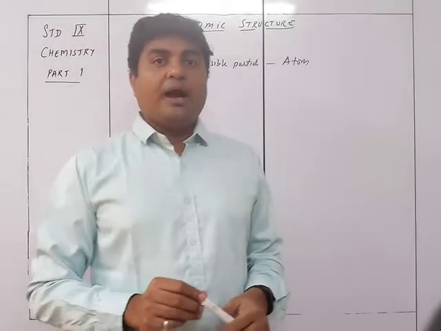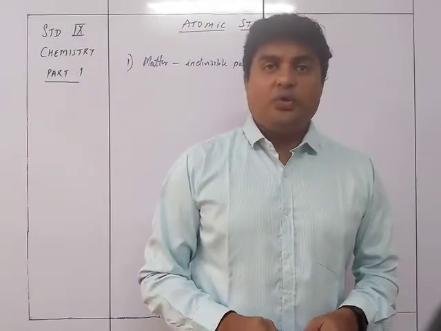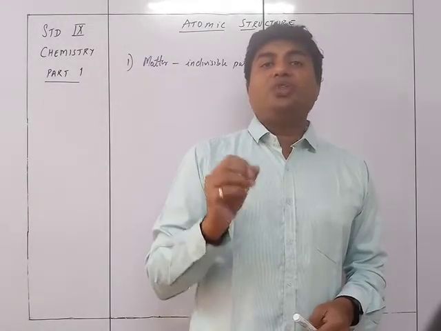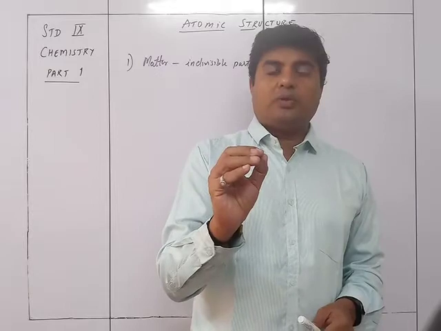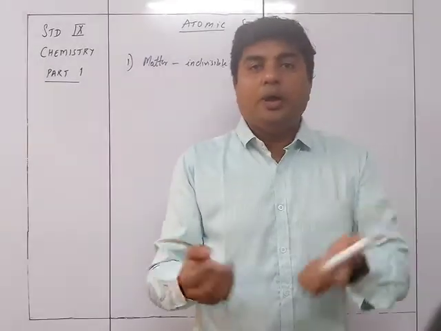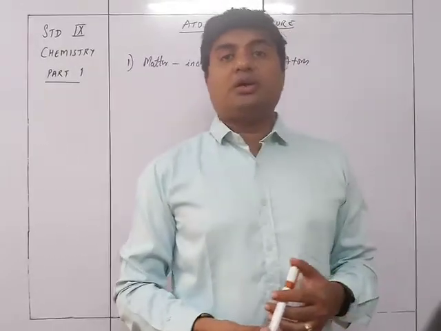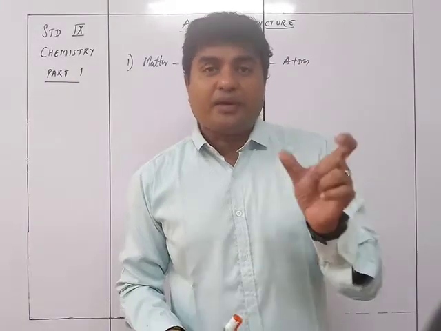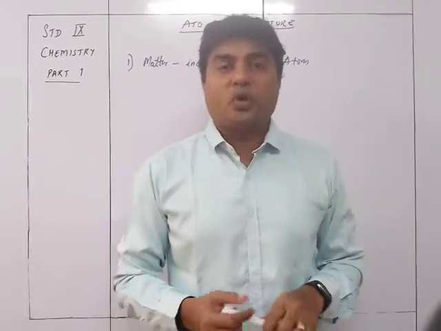But again, I would differ on this, because if you talk about an indivisible particle, if you take an electron, or a proton, or a neutron, it is not going to identify the element. An electron is an electron which could be of any atom. You cannot say, I have an electron in my hand, oh this is hydrogen's, or this proton is uranium's. No, you cannot identify the element based on electrons, protons and neutrons. Hence the characteristic property of that particular substance will be there in an atom and not in a proton, electron or neutron.